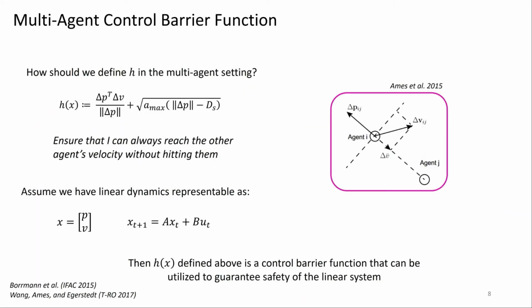Borrmann, in a 2015 IFAC paper, proposed the multi-agent control barrier function very similar to the one shown in the top left for multi-agent systems with continuous linear dynamics. And they showed that indeed h of x is a valid control barrier function that can be utilized to guarantee safety. And the intuition was that this multi-agent CBF ensured that our agent could always match other agents' velocities before a collision would occur.